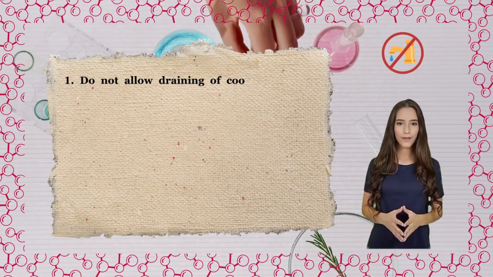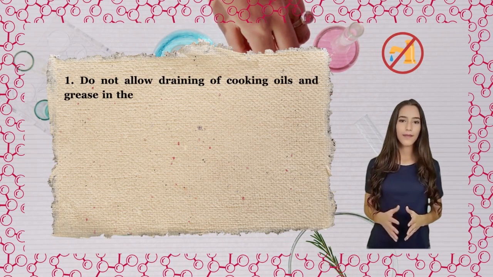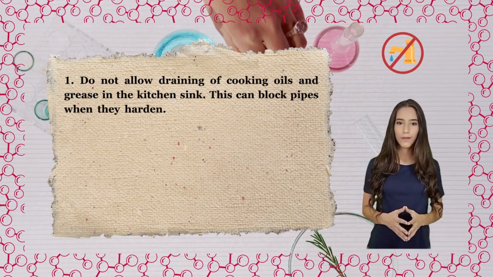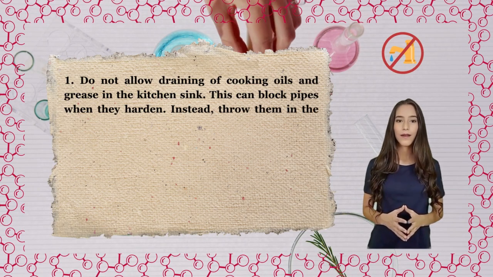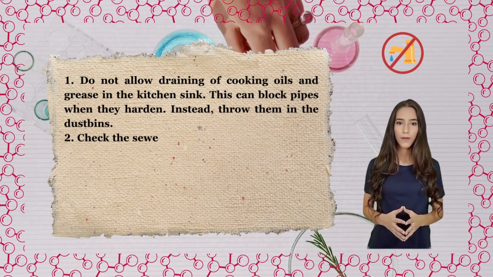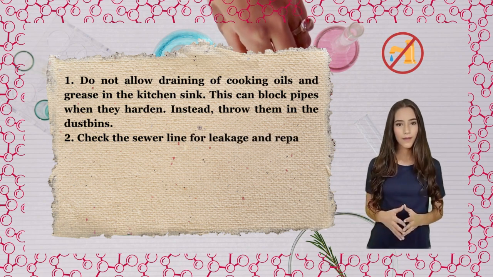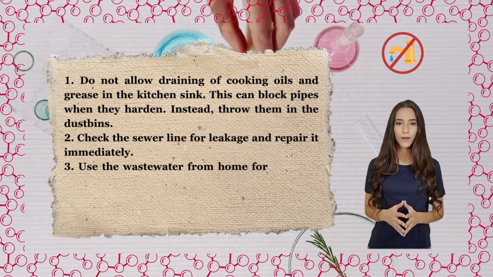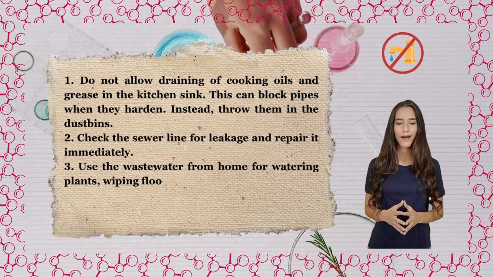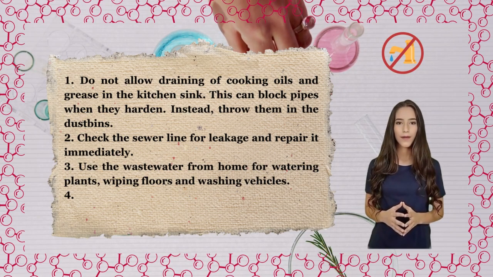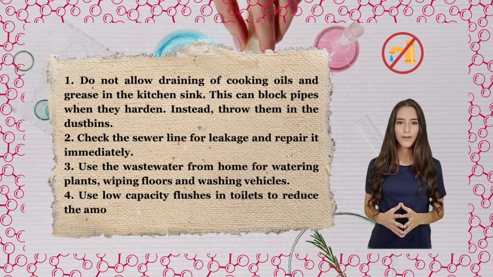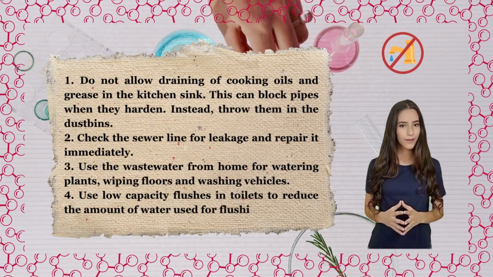1. Do not allow draining of cooking oils and grease in the kitchen sink. This can block pipes when they harden. Instead, throw them in the dustbins. 2. Check the sewer line for leakage and repair it immediately. 3. Use the wastewater from home for watering plants, wiping floors, and washing vehicles. 4. Use low-capacity flushes in toilets to reduce the amount of water used for flushing.